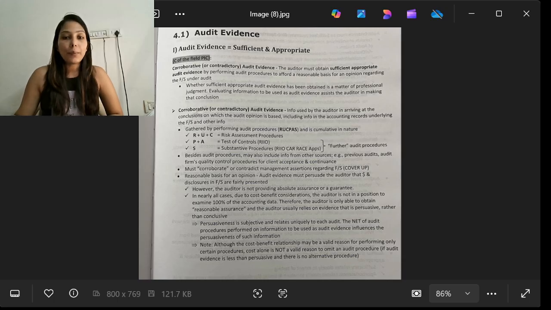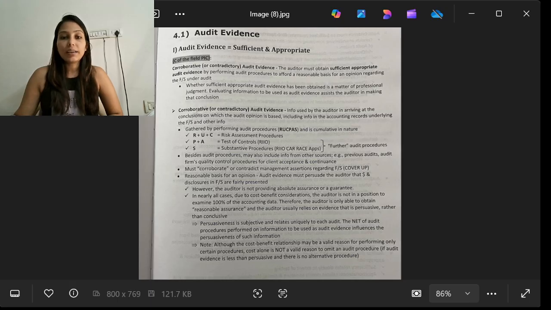Reasonable basis for the opinion: the audit evidence must provide the auditor a reasonable basis for the opinion. So audit evidence must persuade the auditor that the dollar amounts, meaning the transactions and the disclosures in the financial statements, are fairly presented. However, the auditor is not providing absolute assurance or a guarantee, because the auditor's responsibility is only to provide reasonable assurance and not absolute assurance.